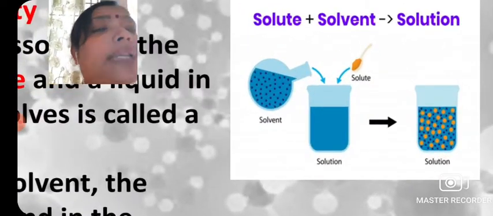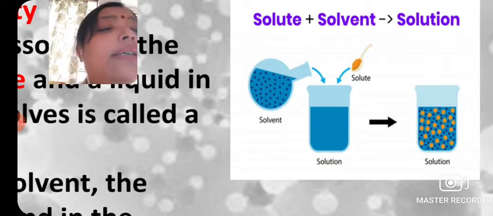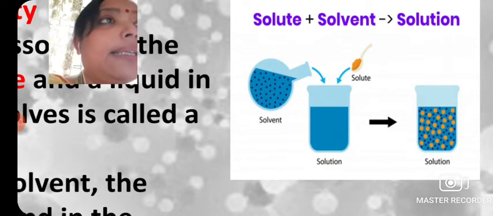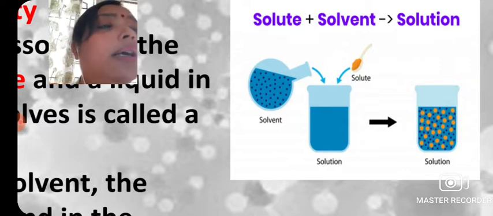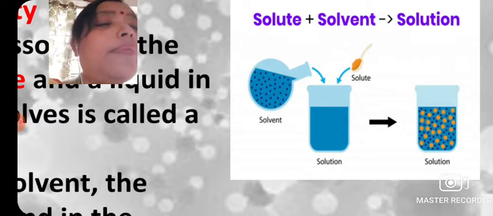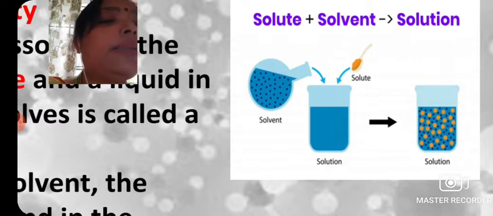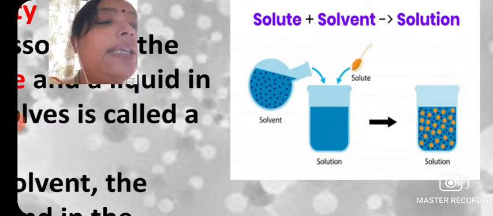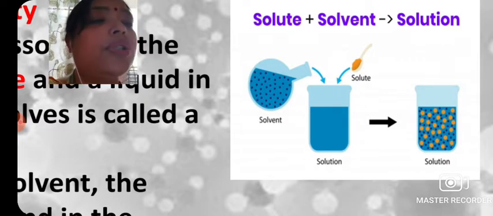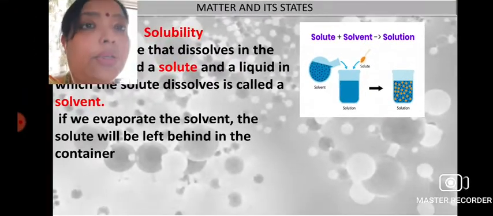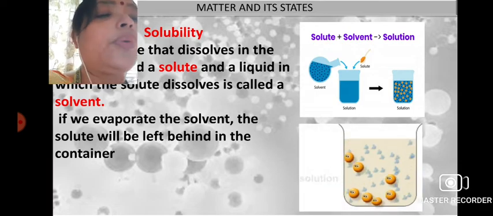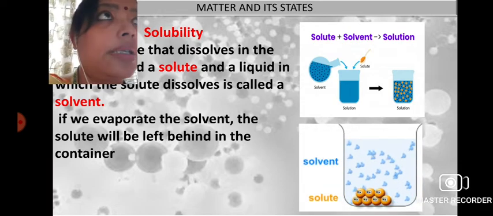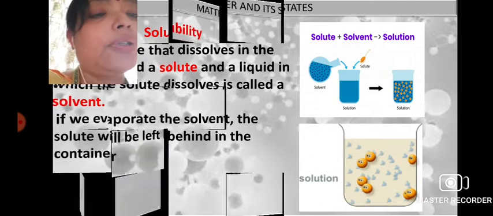From the diagram you can see that solute plus solvent form a solution. In the diagram you can see the solute is added to the solvent, which causes the solution. I hope it is clear what solvent, solute and solution are.